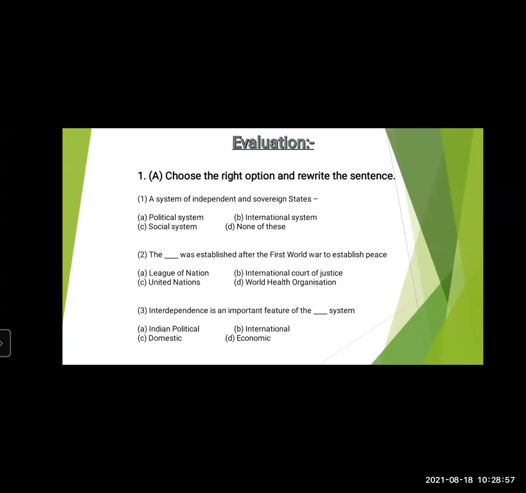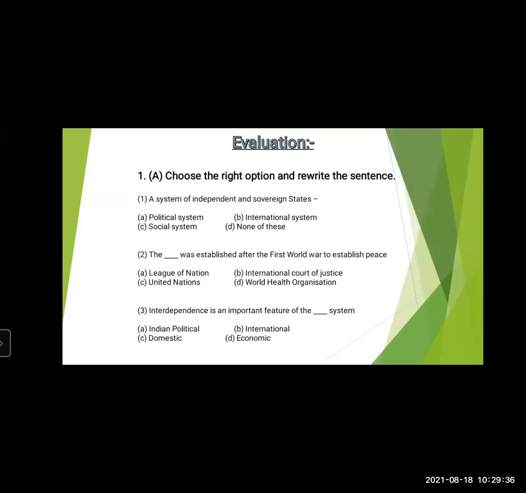So a system of independent and sovereign states is known as the international system. Second question, the dash was established after the First World War to establish peace. We need to write which organization was established. The options are League of Nations, International Court of Justice, United Nations, World Health Organization. The correct answer is League of Nations. So it was established after the First World War, and after the Second World War, it was the United Nations.